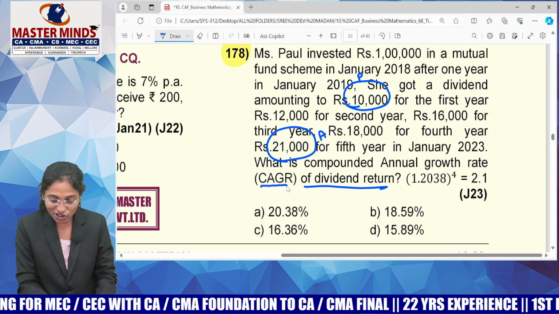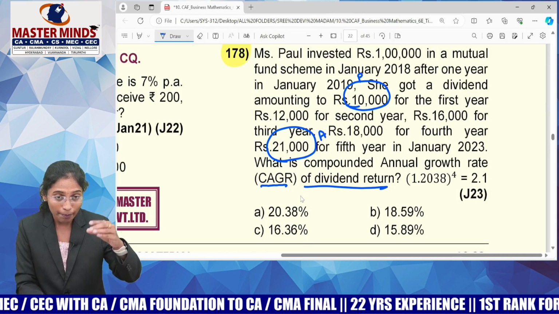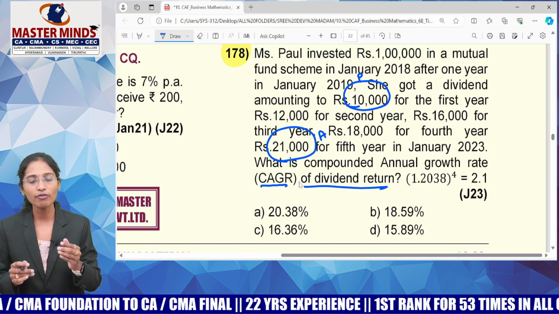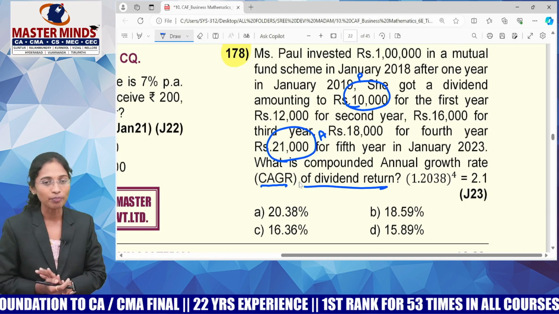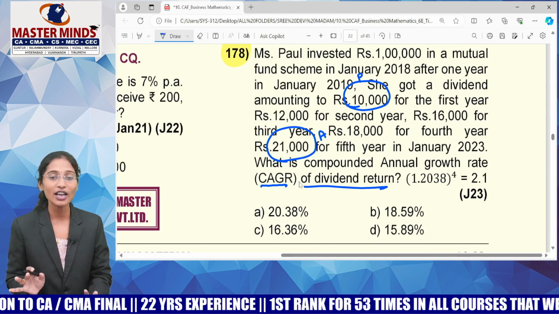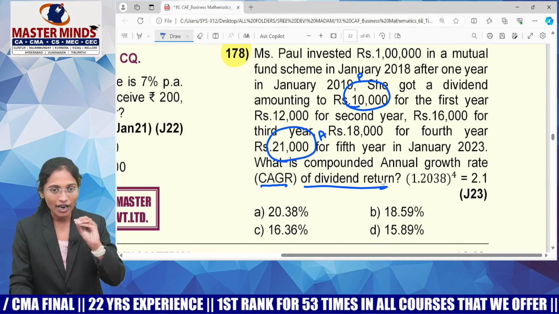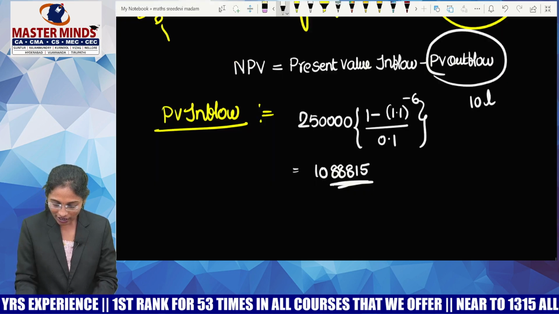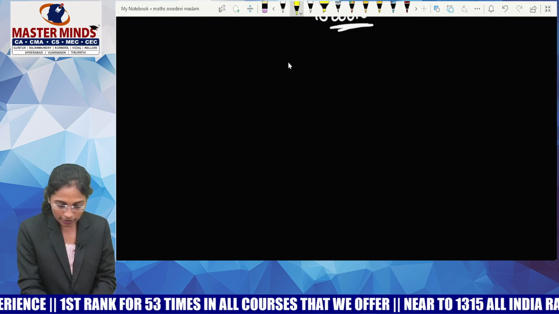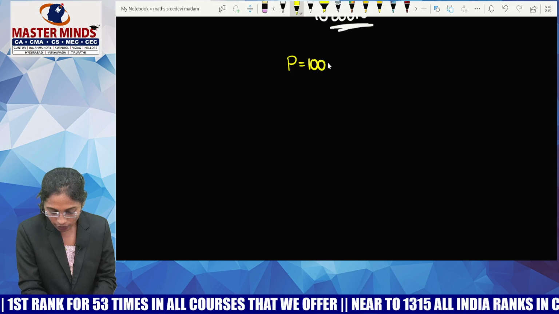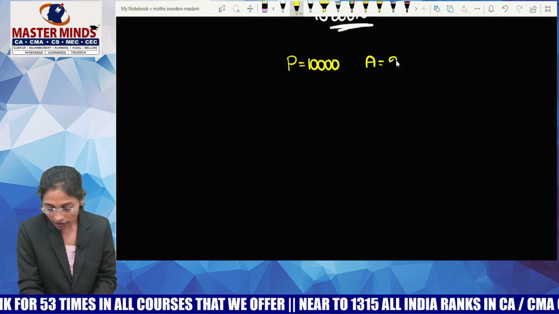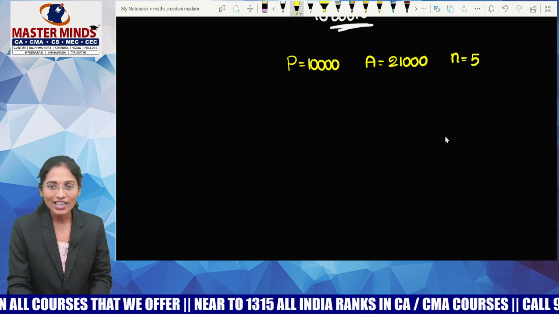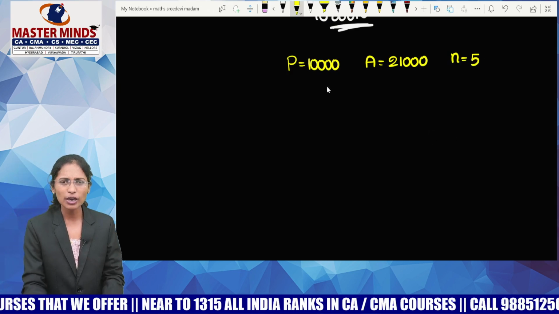Guys, look at this. CAGR, compound annual growth rate, is the rate of interest dependent upon compound interest. You need not use any separate formula for this. People will tell you Vn by V naught whole power 1 by Tn minus T naught, minus 1. I'm not using that. So simply, I'll assume that my initial value was 10,000 and my current value was 21,000. Initial value I'll always assume as principal, so my principal is 10,000, and my final value means amount. Amount is 21,000 and my time duration is 5 years, no? Yeah, n equals 5. I'll just calculate my rate of interest. That is what compound annual growth rate is.